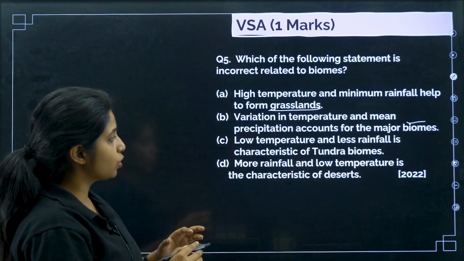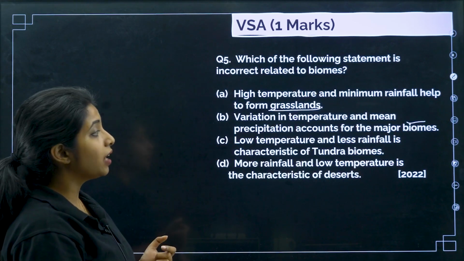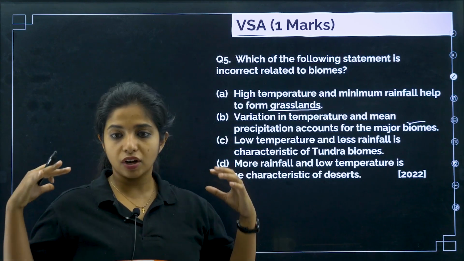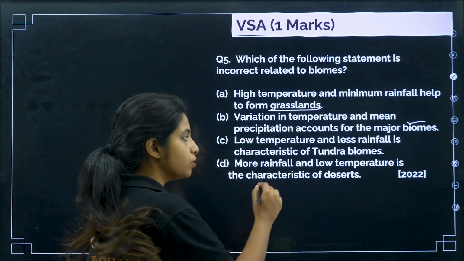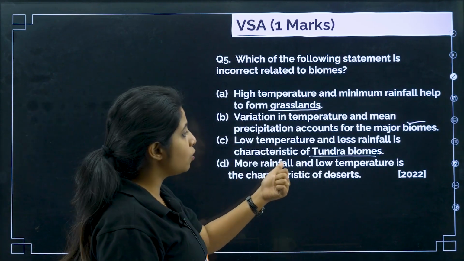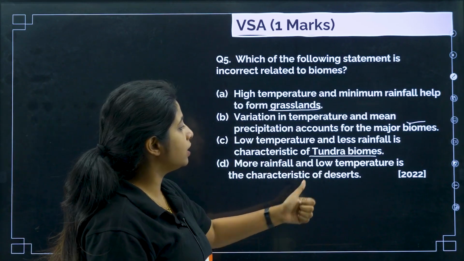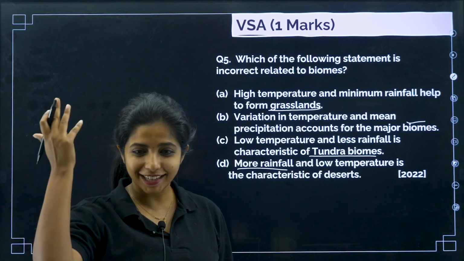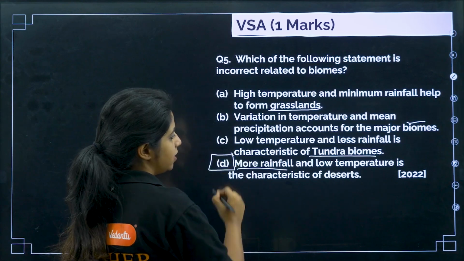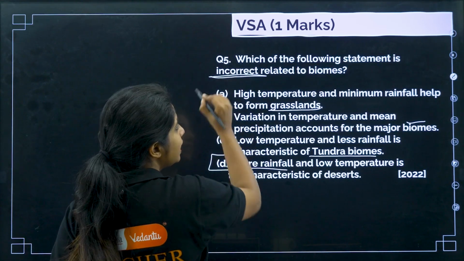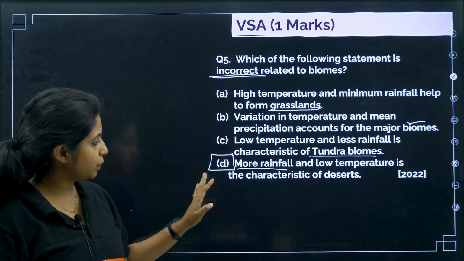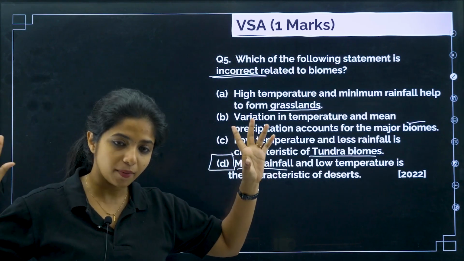Now, low temperature and less rainfall is characteristic of tundra biomes. Low temperature as in it will be very cold, and less rainfall is a characteristic of tundra biomes. That is also correct. In tundra you have a very cold environment. Now, more rainfall and low temperature is characteristic of desert. In desert you don't have water, so how can you expect more rainfall there? So this is wrong. You were asked to find the incorrect statement related to biomes, so this is the wrong one. Put D as the wrong option and here you get 1 mark.